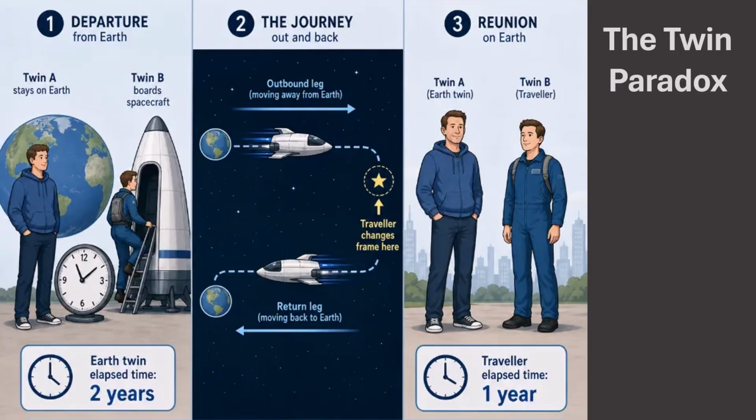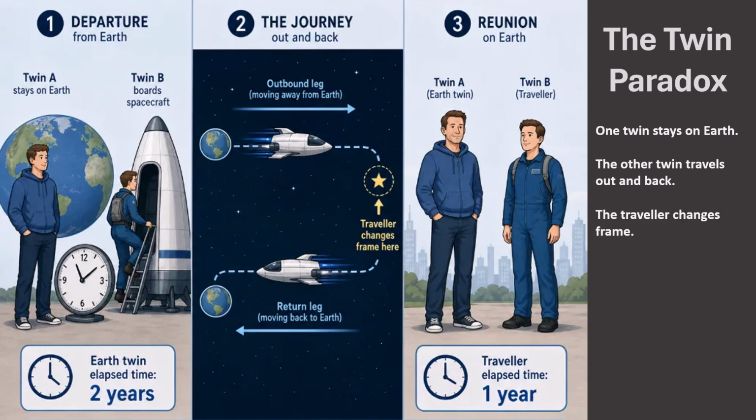The twin paradox begins with two twins. One twin stays on Earth, while the other boards a spacecraft. The traveling twin moves away from Earth at very high speed, then turns around and comes back. This turnaround is important, because the traveling twin changes frame during the journey.